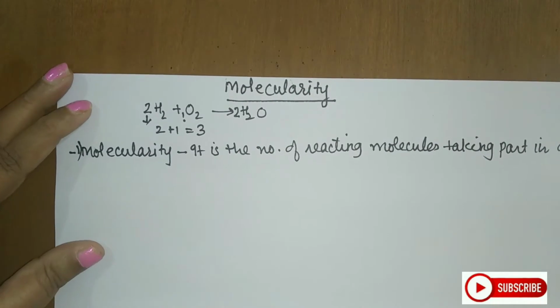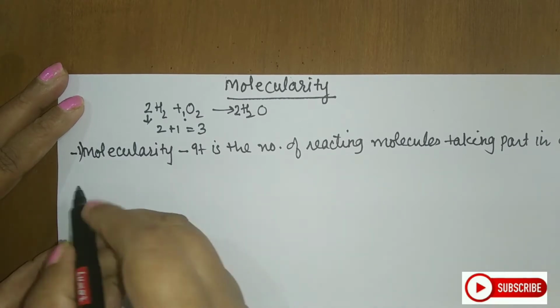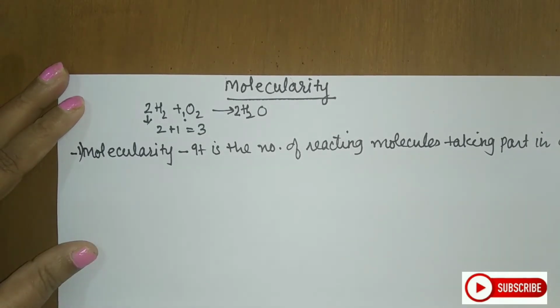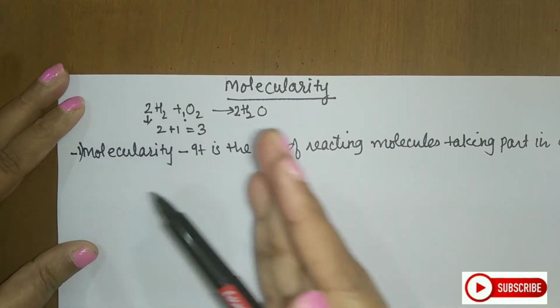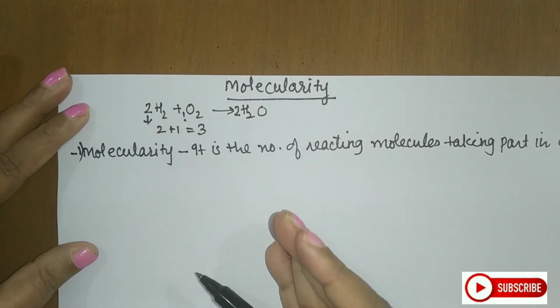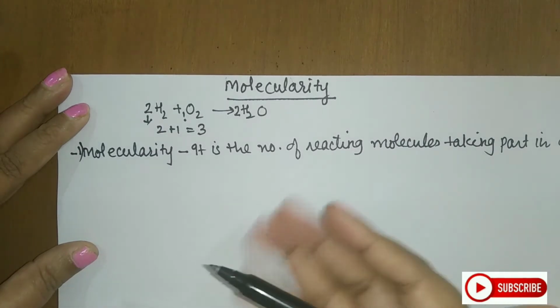Now simple question, can molecularity be 0 like order? The immediate answer must be that molecularity cannot be 0, because if molecularity is 0, there won't be any product. For every reaction, the reacting molecules must be there and then the chemistry will exist.